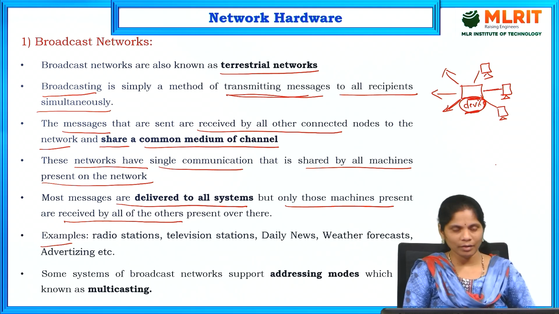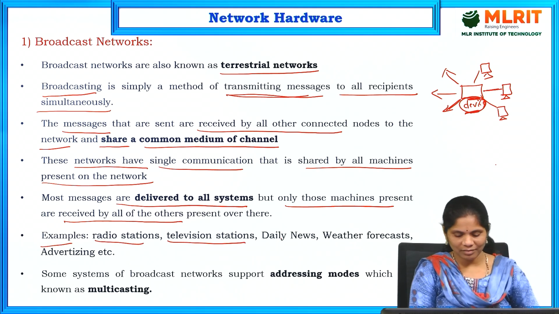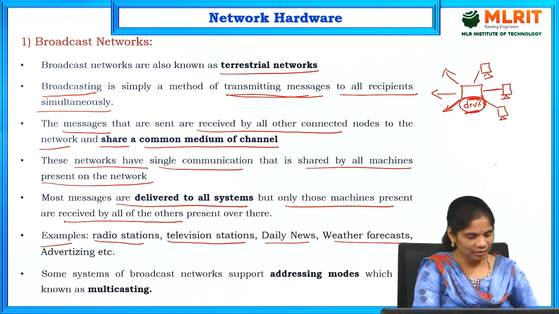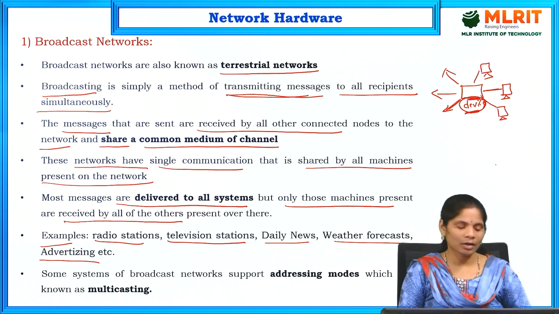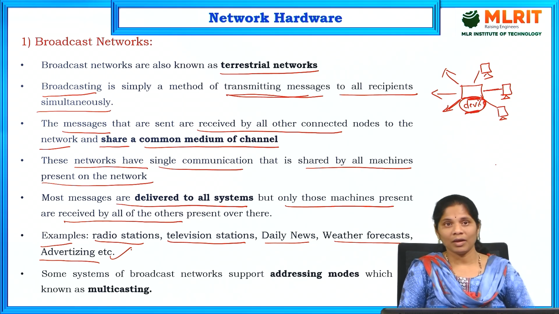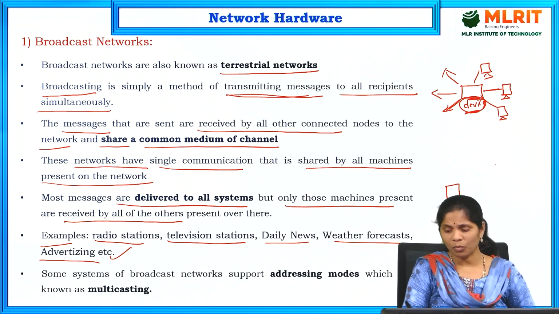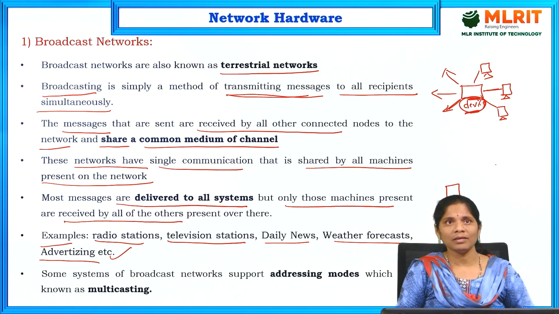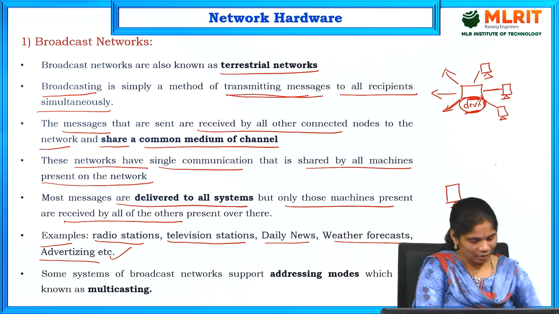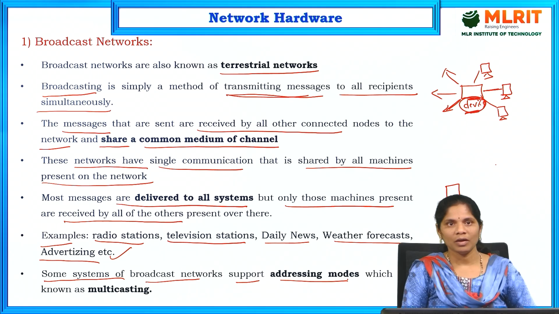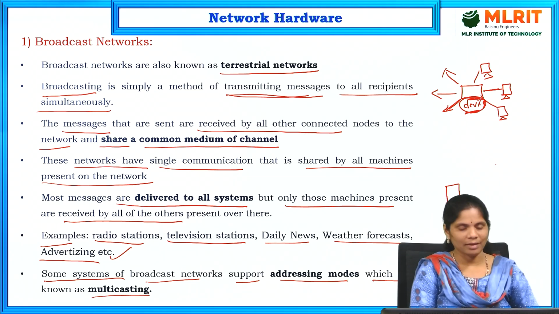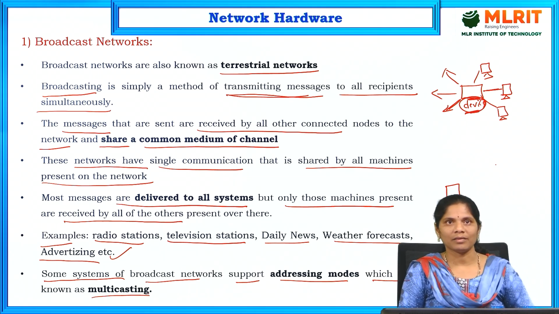Examples of broadcast networks are radio stations, television stations, daily news, weather forecasting and advertising. These all come under broadcasting networks. In real life, every day we watch TV, news, weather forecasts and advertising, all of which are broadcasting networks. We receive the data from only a particular source. Some broadcast network systems also support an addressing mode known as multicasting. This is about broadcasting networks.